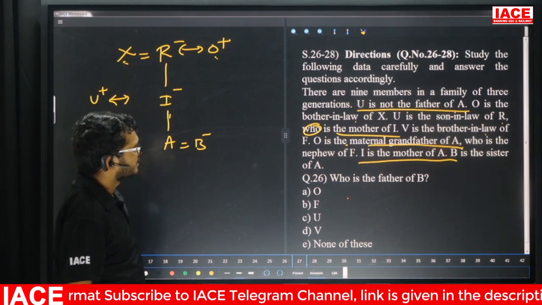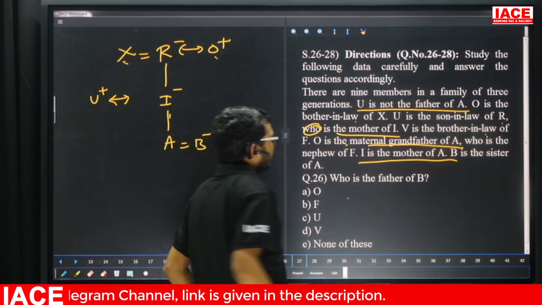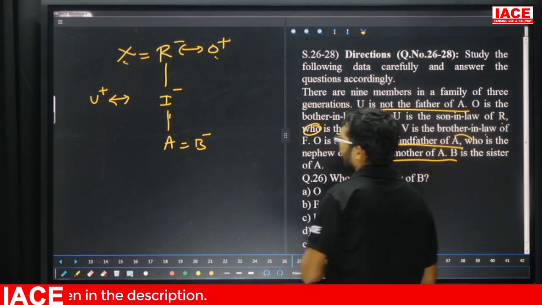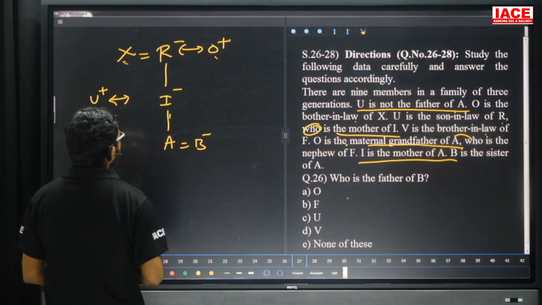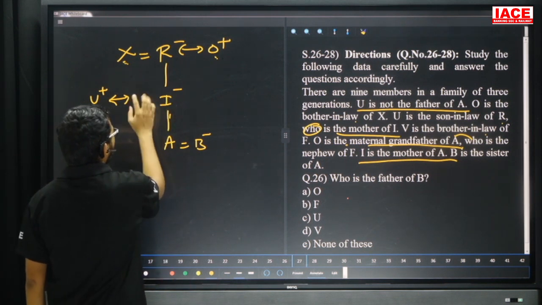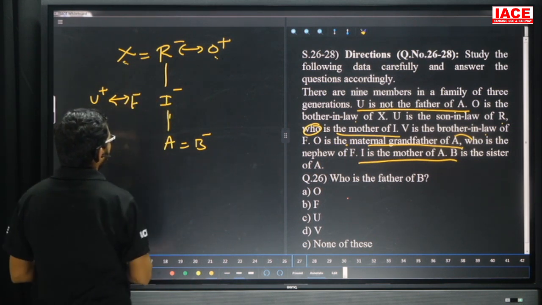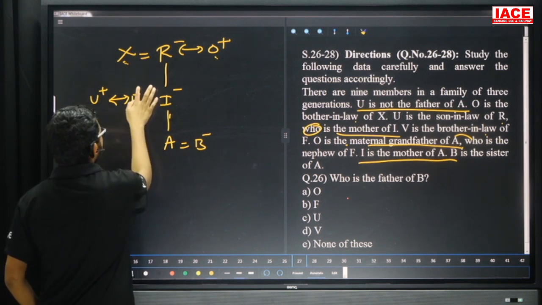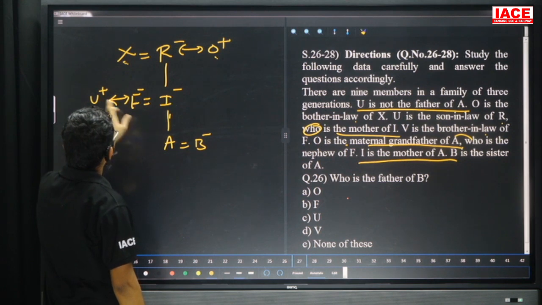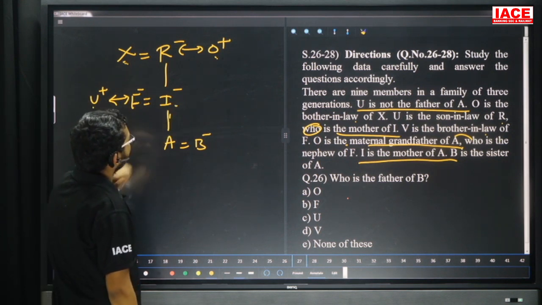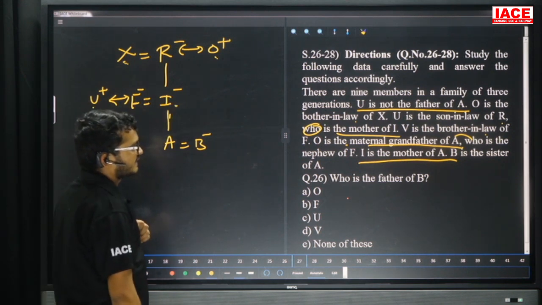Next one is what? Friends check here. Who is nephew of F? A is nephew of F. So A is nephew of F means now I and F both are siblings. Now suppose I will take these two are couples. Now check here. Now U is brother-in-law of I. Yes. Next one.